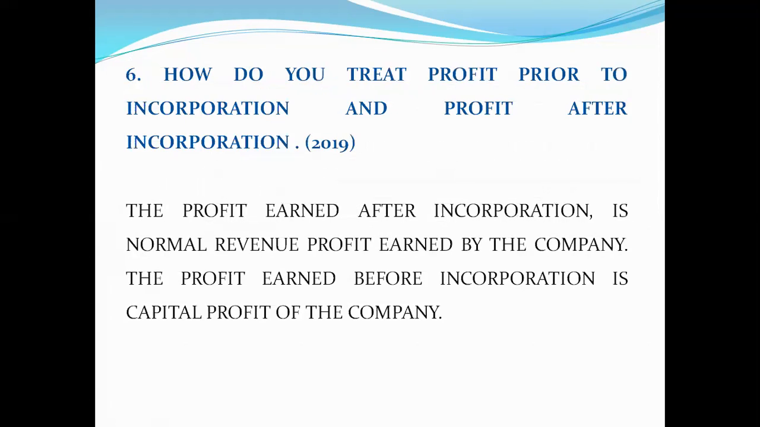Going on to the sixth one, how do you treat profit prior to incorporation and profit after incorporation? Profit earned after incorporation is a normal revenue profit earned by the company. It is treated as a revenue profit. Profit earned before incorporation is treated as capital profit of the company. Capital profit cannot be used to distribute dividend. However, revenue profit can be used for the distribution of the dividend.